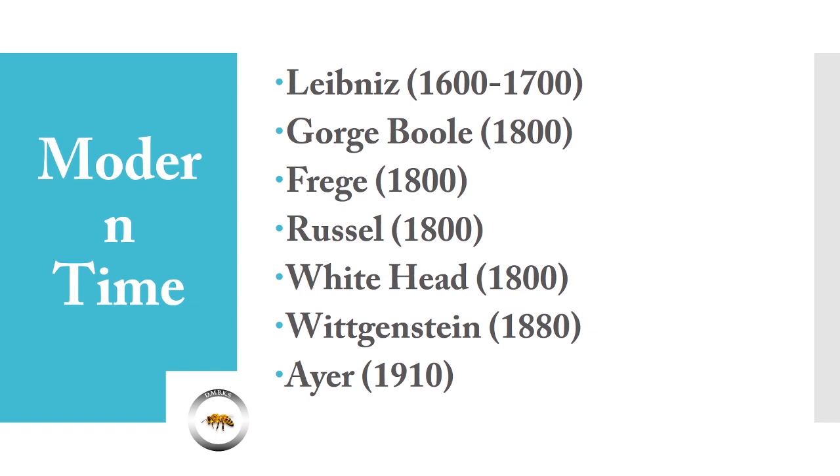I think I'm correct. Leibniz can be recognized as the first person who identified this universal language, I mean a symbolic system, and had a great influence between mathematics and logic. He is the first person who introduced symbolic statements into logic.